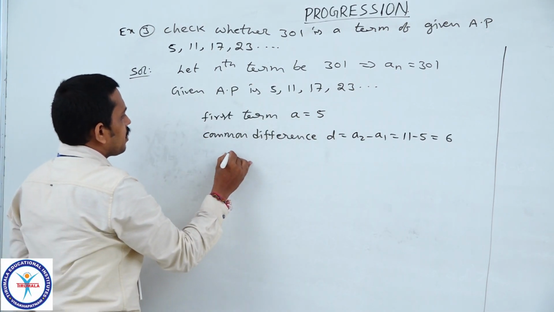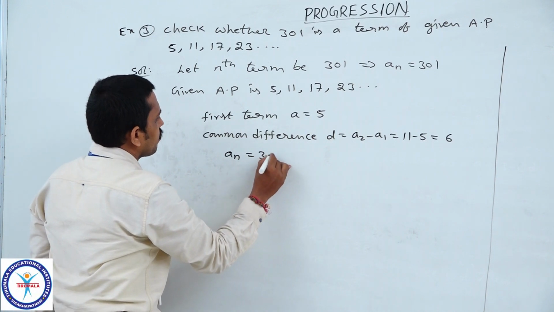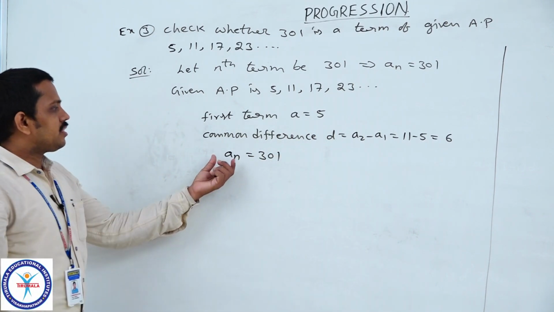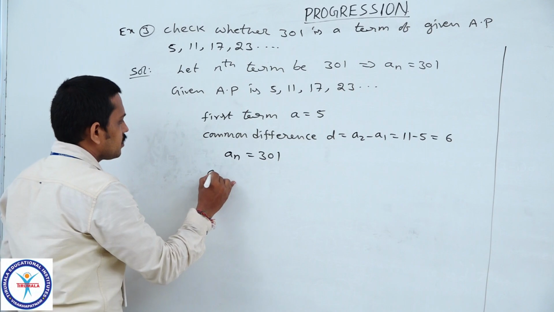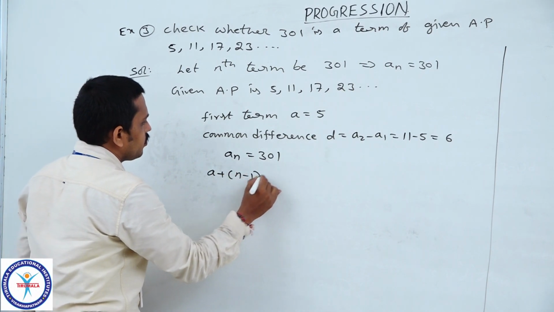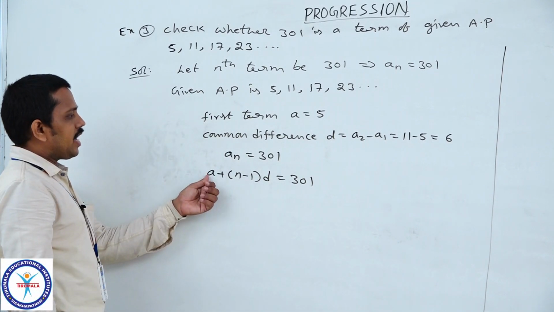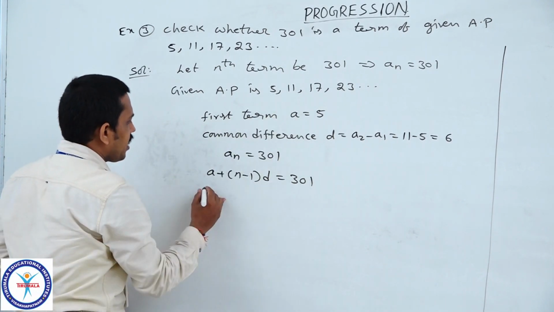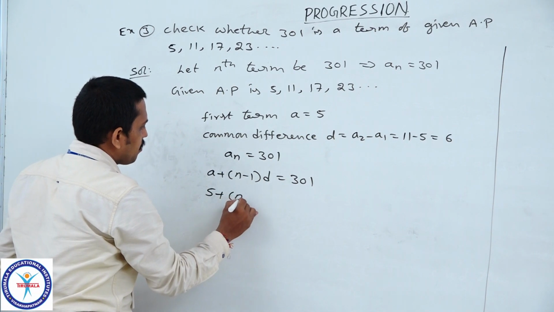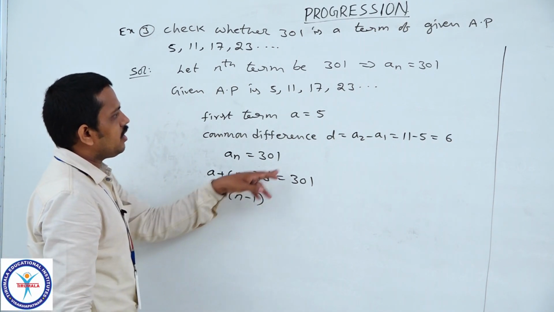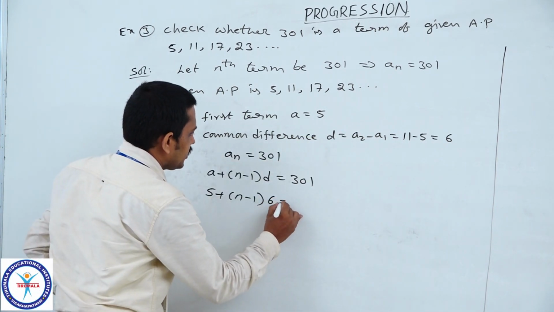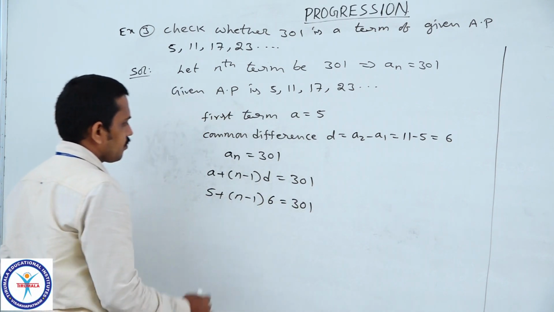Here the given nth term an is equal to 301. What is the nth term of an AP? A plus (n minus 1) into D is equal to 301. We have A and D values. What is A? 5 plus (n minus 1) into, what is D? 6, is equal to 301.